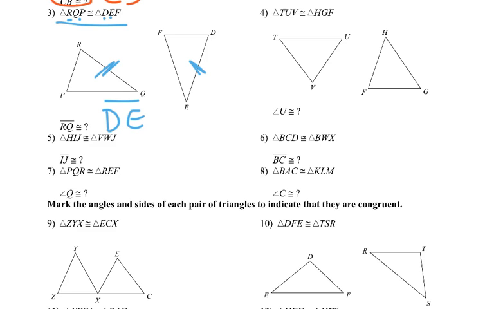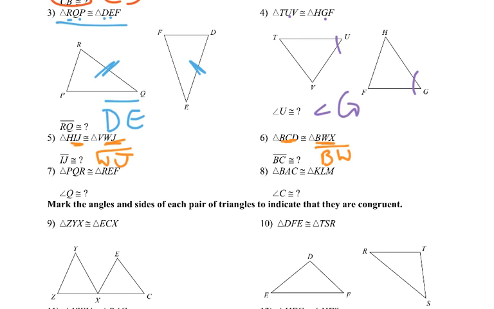And number 4, same idea, angle U right there. U is the middle one, G is the middle one, so they're congruent, so angle G. If I'm just given the letters, IJ, it's the last two letters, so I look for the last two letters, WJ. BC, first two letters, look at the first, BW.